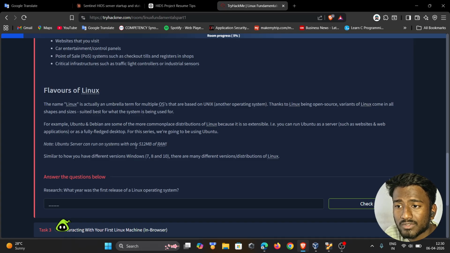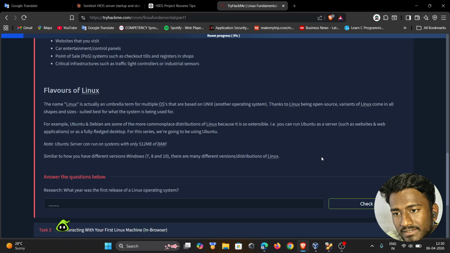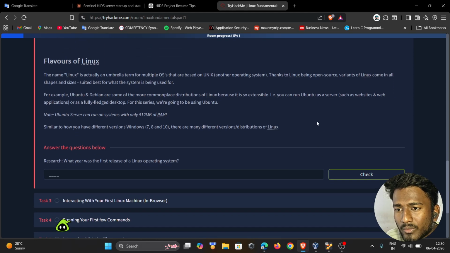An Ubuntu server can run on systems with only 512 MB RAM. This is such a good thing about it. Even on low-spec computers, we are able to run an Ubuntu server. That shows how lightweight it is, and I'm really impressed by this. Next, they say that similar to how you have different versions of Windows, like 7, 8 and 10, there are many different versions of distributions of Linux.